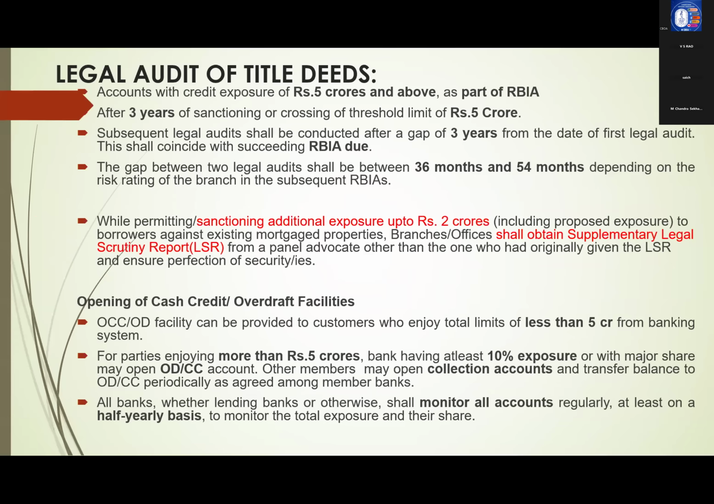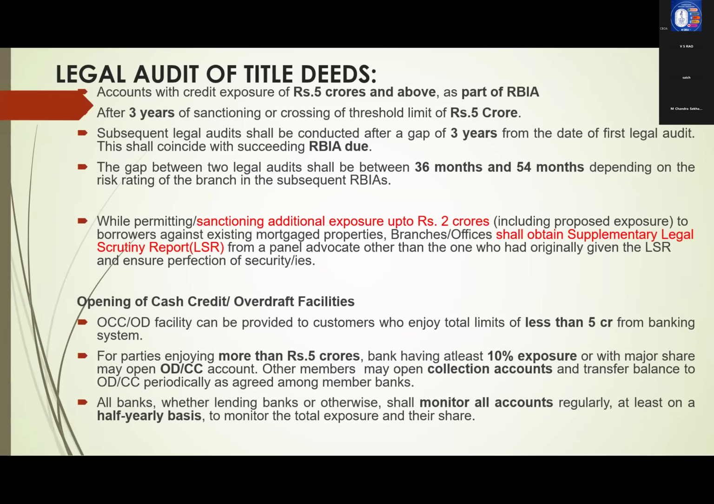Sometimes what happens is RBIA may be for 18 months. So in such cases, the next legal audit may go 3 times, 18 into 3, 54 months. After 54 months also, a gap will be there. This is about legal audit. Every 3 years, coinciding with RBIA, we have to do it. And the cut-off limit is 5 crores and above.